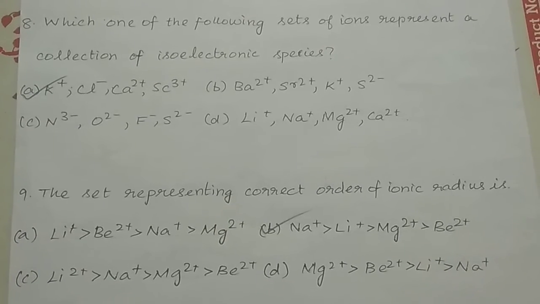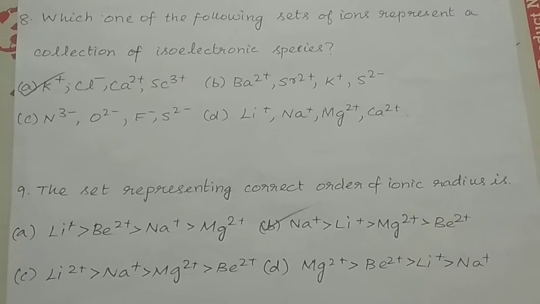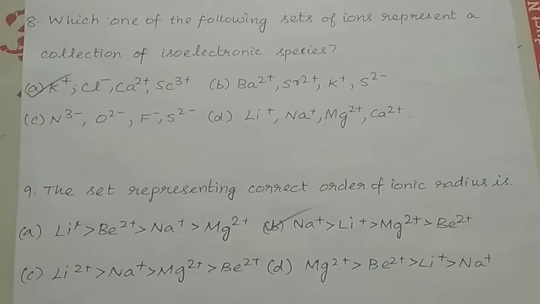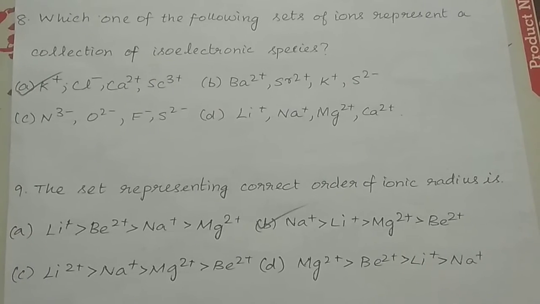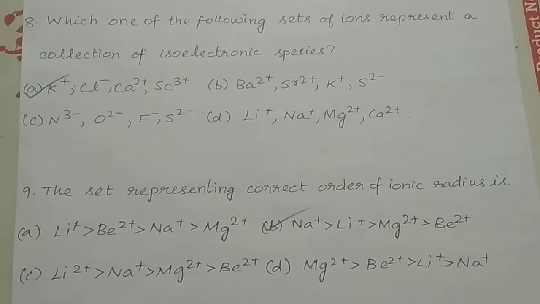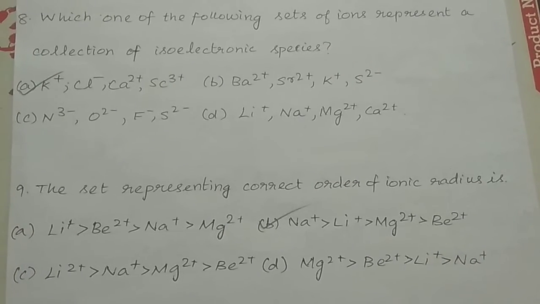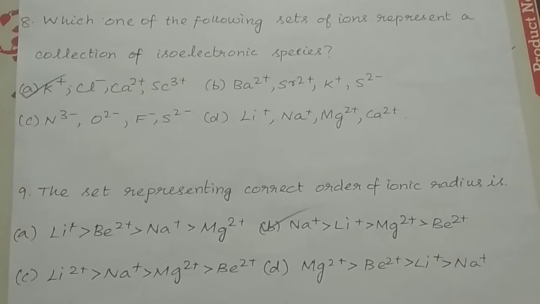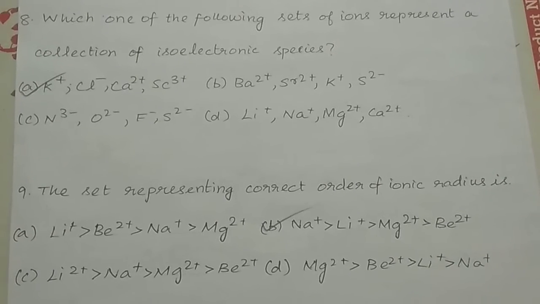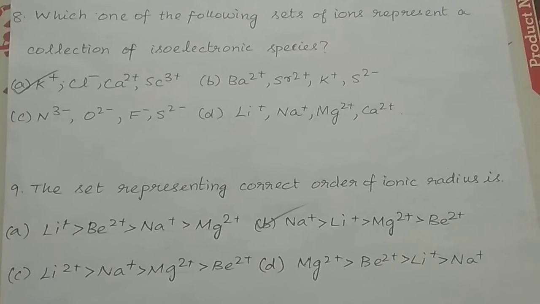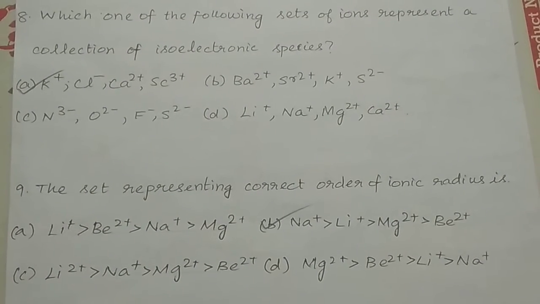The set representing correct order of ionic radius is, let us look at the options. A, Li plus greater than Be2 plus greater than Na plus greater than Mg2 plus. B, Na plus greater than Li plus greater than Mg2 plus greater than Be2 plus. C, Li2 plus greater than Na2 plus greater than Mg2 plus greater than Be2 plus. D, Mg2 plus greater than Be2 plus greater than Li plus greater than Na plus. Amongst the options, option B is the right answer.